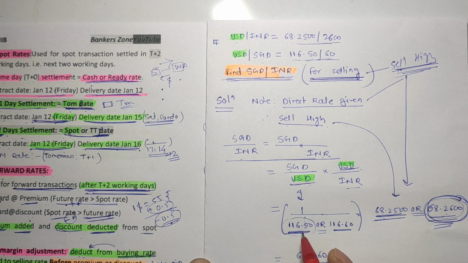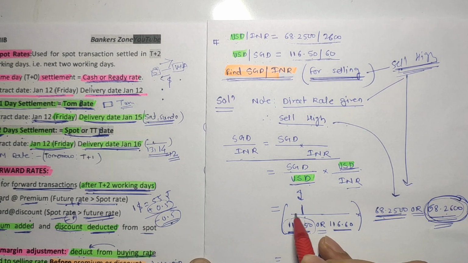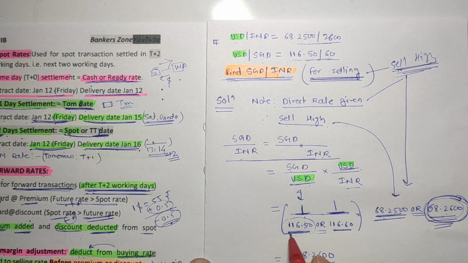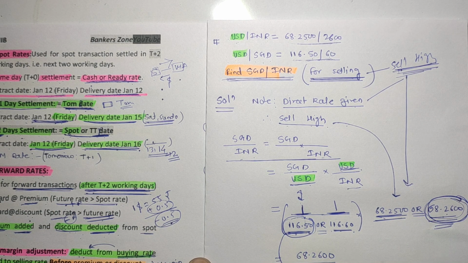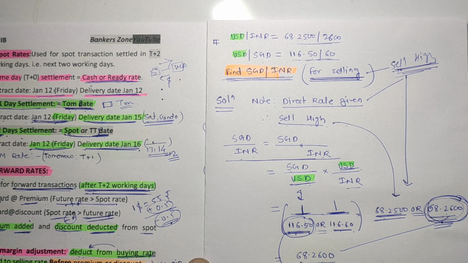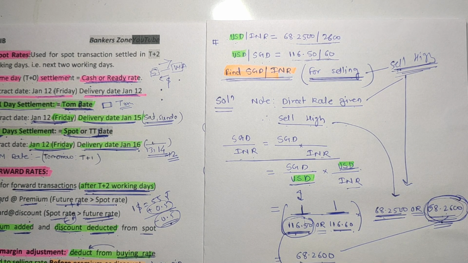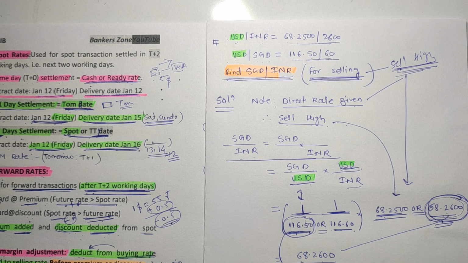So 1 upon 116.50 is higher than 1 upon 116.60. That is basic mathematics. It is the highest value, so just take 116.50 in the denominator, and in the numerator you have to take 68.2600, the highest value, and just solve using a simple calculator. You will get Singapore dollar to INR, that is, for 1 Singapore dollar the value in Indian rupees will be 0.5859. So in this fashion you have to remember.